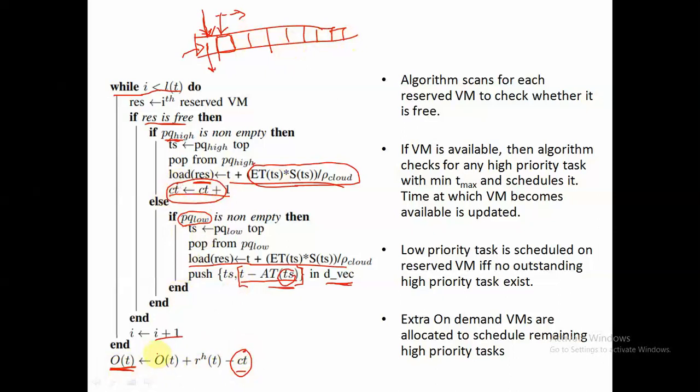So now we require only RHT minus CT on-demand instances in order to satisfy the need of this much outstanding high priority request. So the total number of on-demand instances will be this term, right?